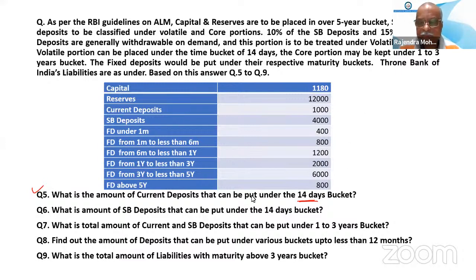So this is asking about current deposit, 15%. What is the current deposit as given in the table? 1,000. So 15% of 1,000 is how much? 150. Clear now? You can do the 6th question also. Okay, now I am going to the next one.